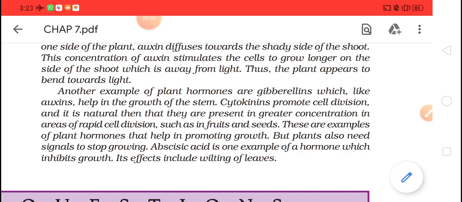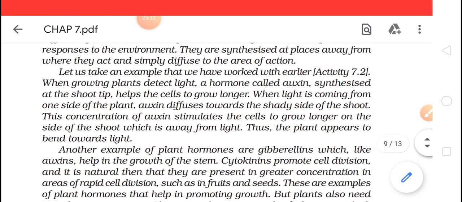Its effect includes wilting of leaves. That means leaves turn yellow, shrink and come down from the plant. So if the leaves are shedding more in the plant, just know that its abscisic acid concentration is more.